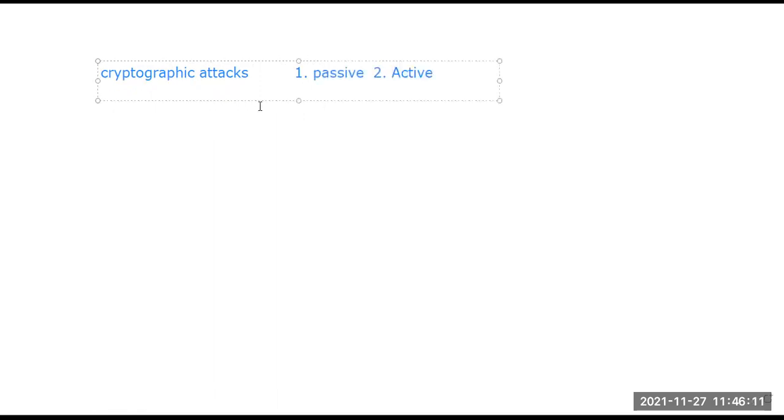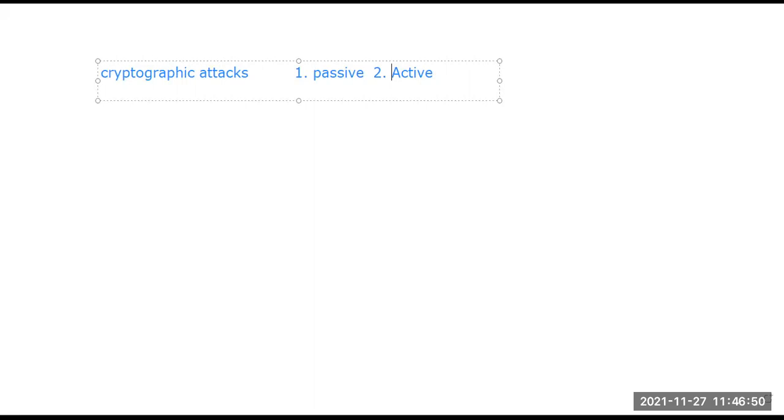Now, discussing the passive and active attacks, first we are talking about the passive attack. Passive attack is in the nature of what we talked about in the security attacks, that is eavesdropping. So passive attacks are in the nature of eavesdropping, monitoring the data. The goal of the opponent is to obtain the information that is being transmitted from the sender to the receiver.